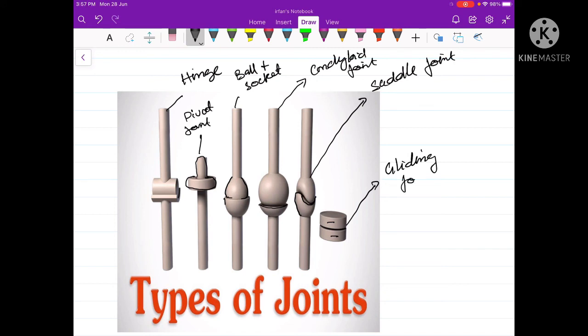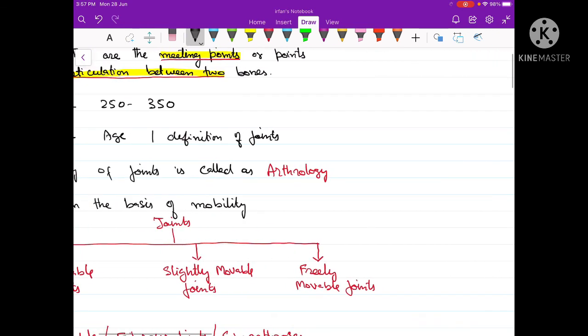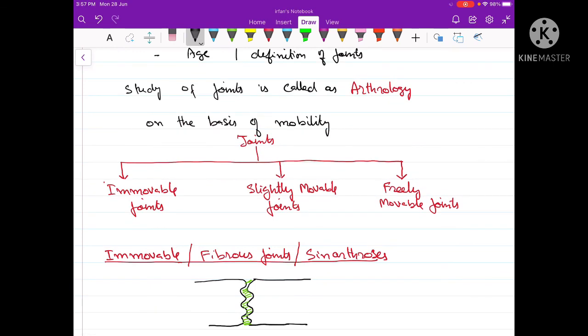As far as joints are concerned, joints are the places where two bones meet or join, and they allow the movement of the bones. But some joints don't allow any kind of movement. Those joints are called immovable joints. This is the first category. These are also called fibrous joints.